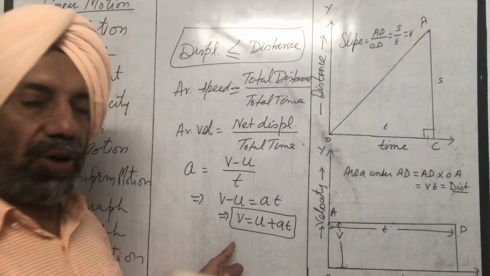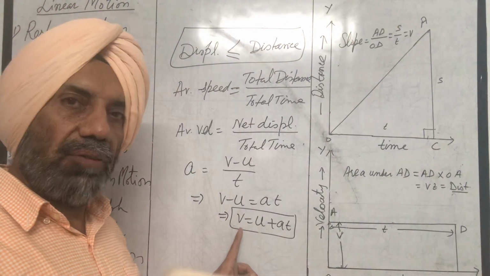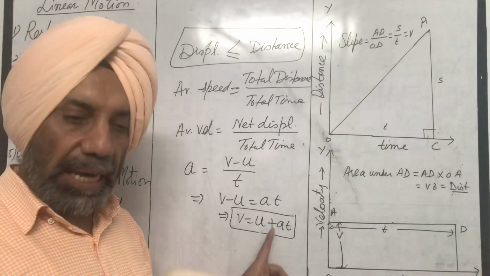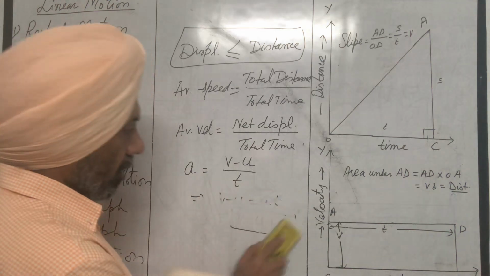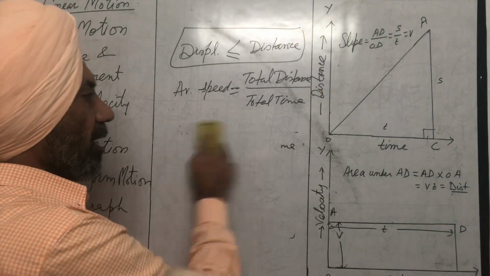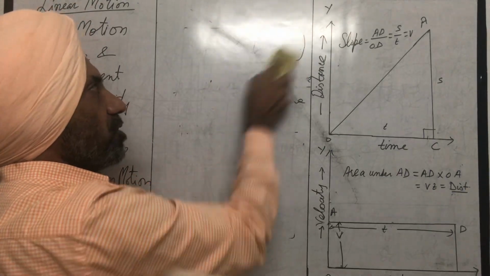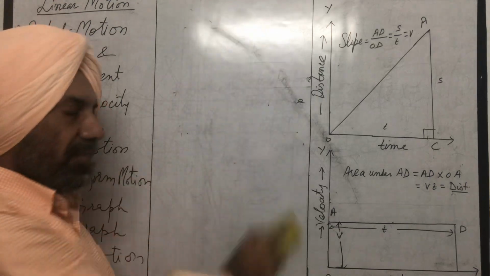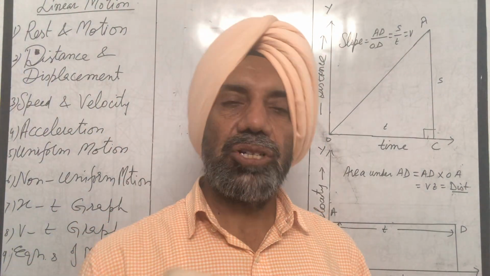This is the fundamental equation of motion, where u is the initial velocity, v is the final velocity, t is the time, and a is the uniform acceleration. So this acceleration is measured in meter per second square in SI system and centimeters per second square in CGS system. So acceleration is also a vector quantity. It may be positive or negative.